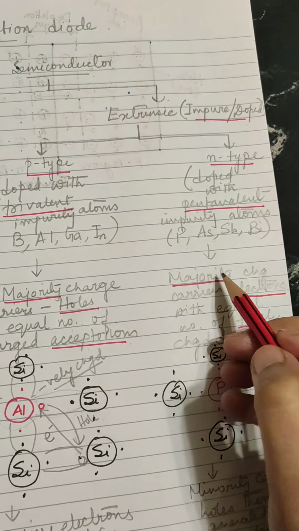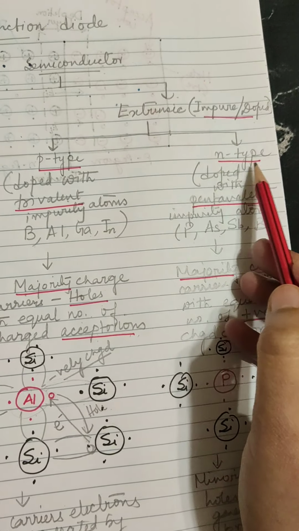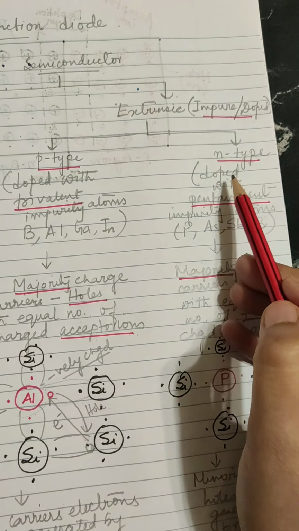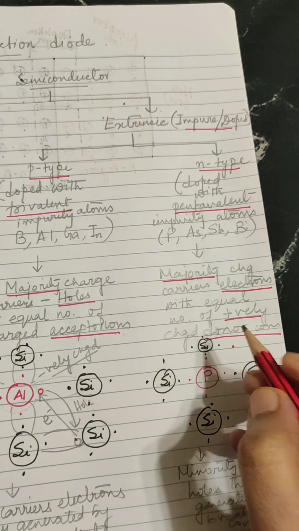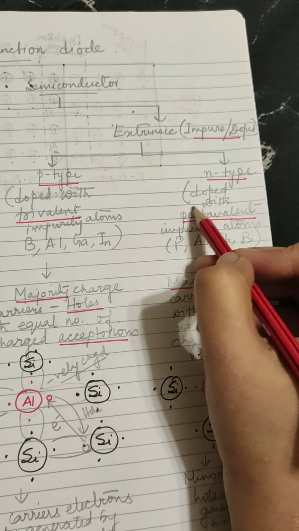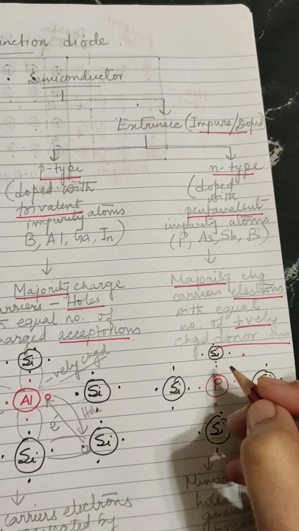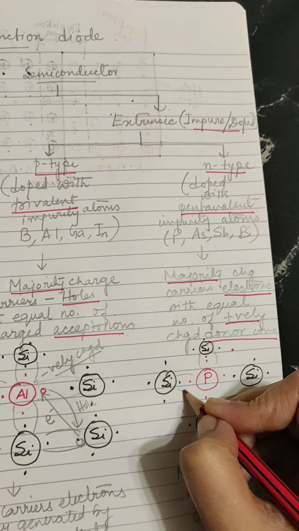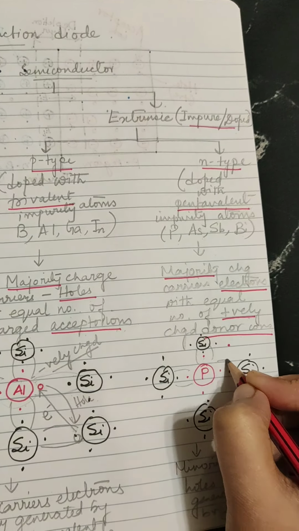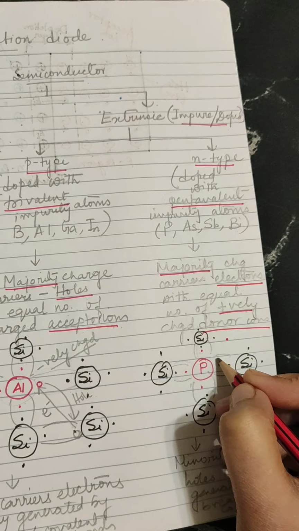Now in n-type, doped with pentavalent impurity atoms, the majority charge carriers are electrons with an equal number of positively charged donor ions. If I dope the silicon crystal with phosphorus impurity, you can see the phosphorus is pentavalent. It has 5 valence electrons in its outermost orbit. 4 valence electrons of phosphorus form covalent bonds with the neighboring 4 silicon atoms.